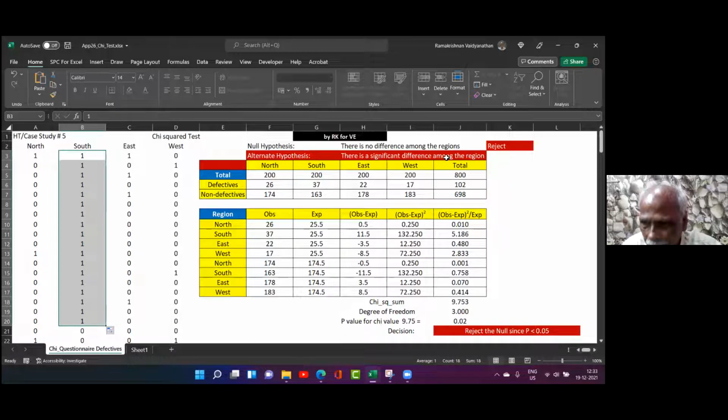Right? Fail to reject means accept. Sir, actually, p value is... Now, one second. Suppose you score high values, I will accept you for green belt, yes or no? Yes. If you score less values, less than 30 marks, will I accept you? No. Same way, if p value is high, you accept. If p value is low, reject.